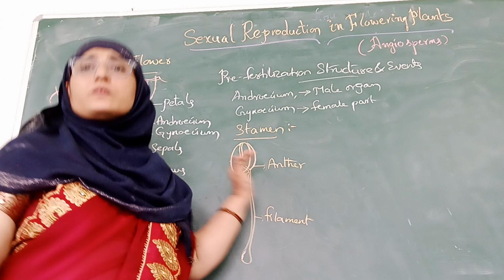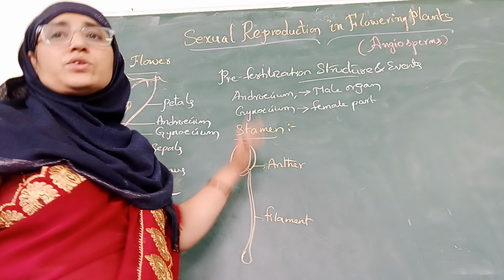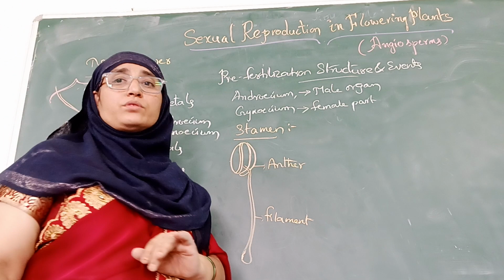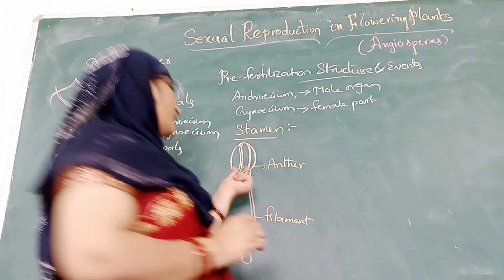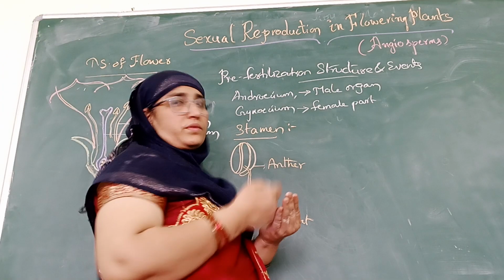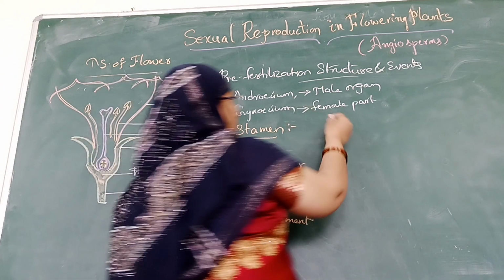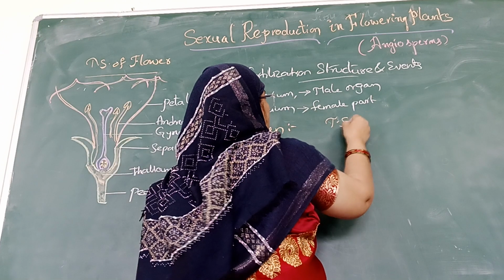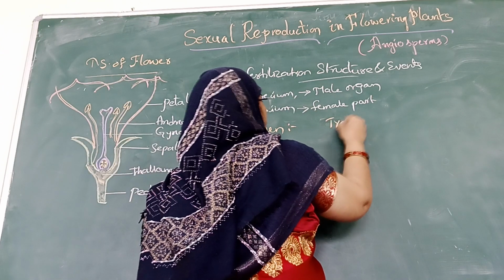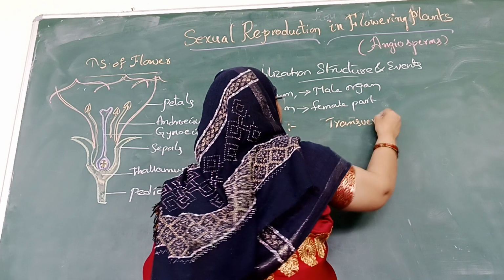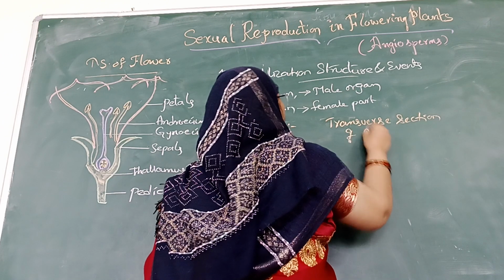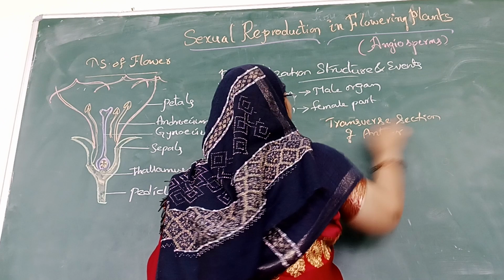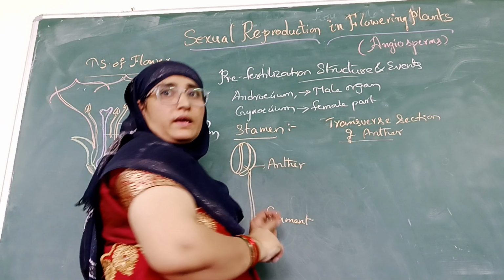Next, to understand the internal structure of the anther, we have to do a transverse section of the anther. We take an anther and cut it transversely. So here is the diagram I draw, the transverse section of an anther.